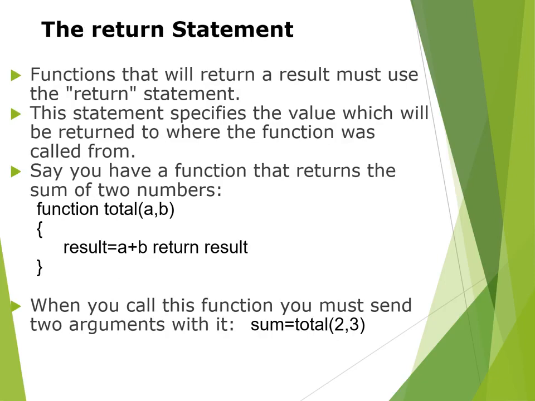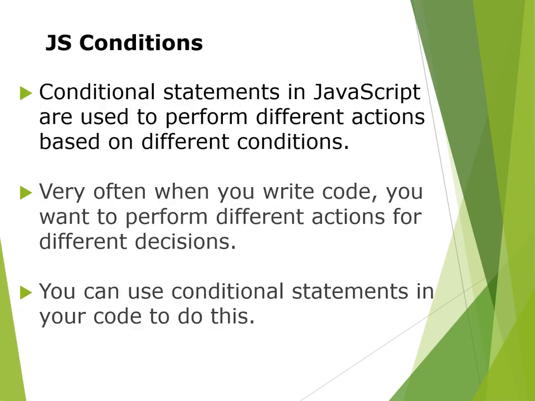Return statement. A function that will return a result must use a return statement in it. The statement specifies the value which will be returned to where the function was called from. So here we are passing a total, and the result is a plus b. We have to return a value, which is the result. When you call this function, you must send two arguments, like this is a sum, and we have to pass these two arguments. Whatever we declare above as arguments, similarly we have to mention.